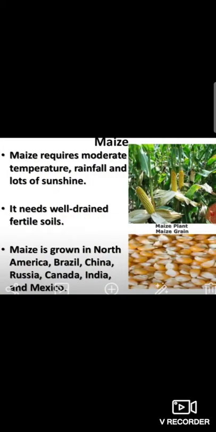Now, maize. Maize requires moderate temperature, rainfall, and lots of sunshine. It is also known as corn. It needs well-drained fertile soil. Maize is grown in North America, Brazil, China, Russia, Canada, India, and Mexico. In India, maize is mainly grown in Uttar Pradesh, Rajasthan, Bihar, and Punjab. Punjab is the leading producer of maize in India.